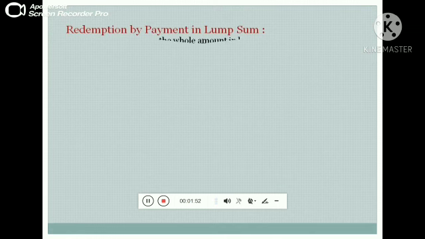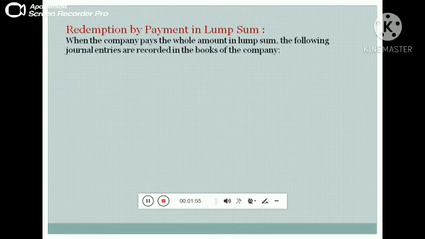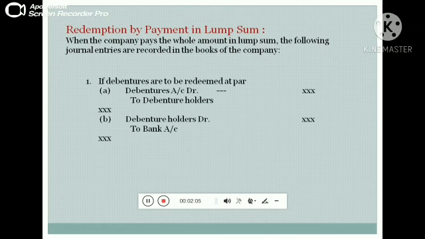The next one is redemption by payment in lump sum. When the company pays the whole amount in lump sum, the following journal entries are recorded in the books of the company. The first one is if debentures are to be redeemed at par. Debentures account debited to debenture holders account. The journal entry is passed in the books of the company. Debenture holders account debited to bank account.